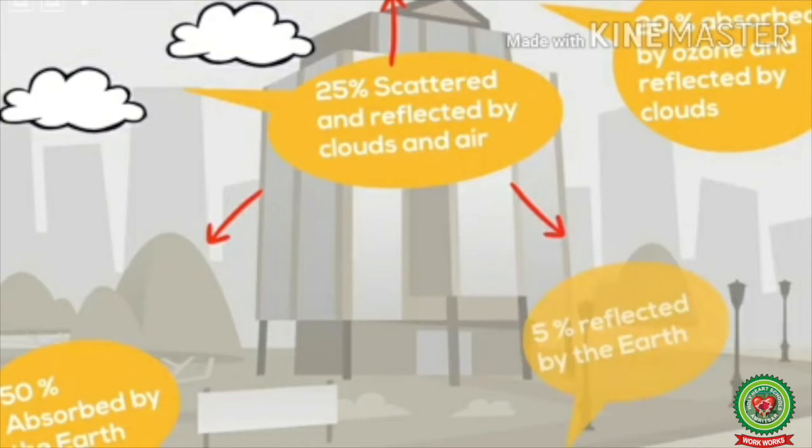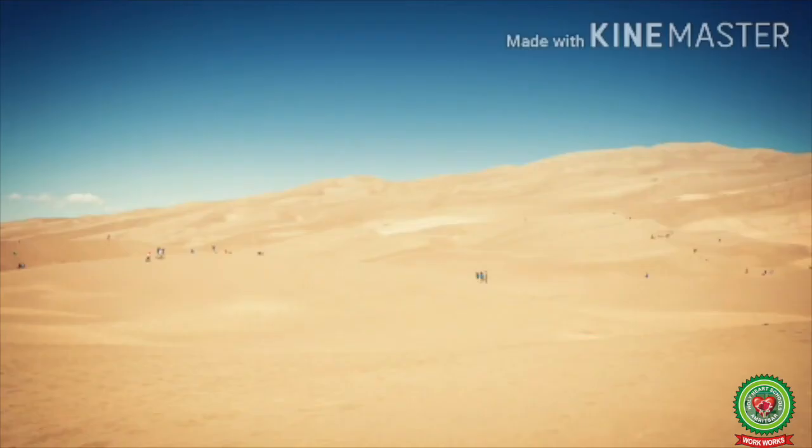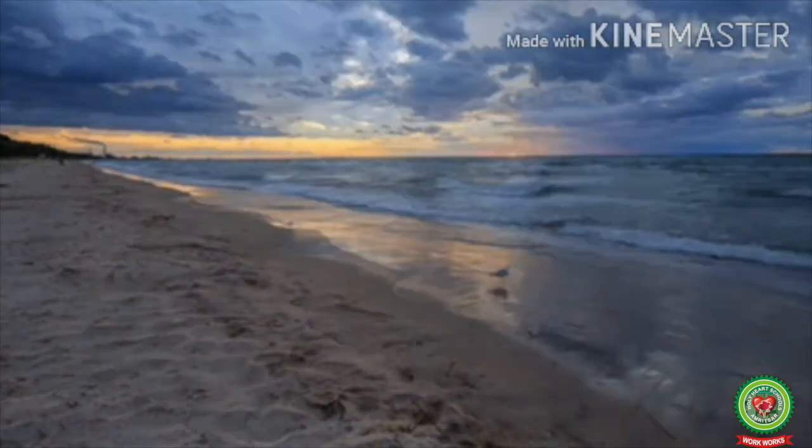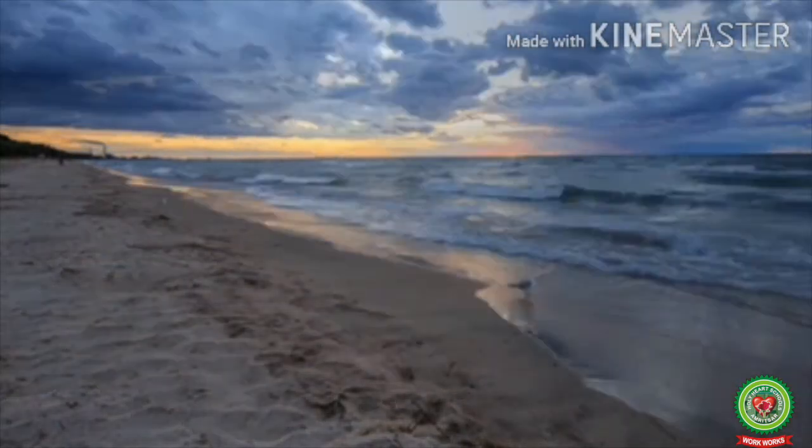Let's understand this with the help of an example. Deserts have clear sky, so there is no obstruction in the path of solar radiation. So here the intensity of heat is more where the atmosphere is transparent, whereas in coastal areas the cloud cover obstructs the solar radiation, due to which the intensity of heat is less in these areas.